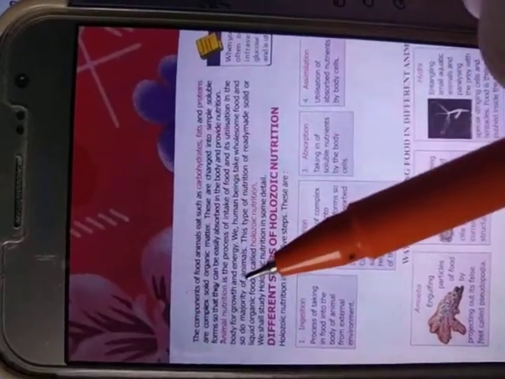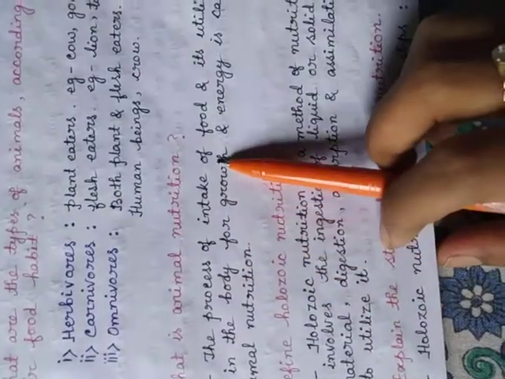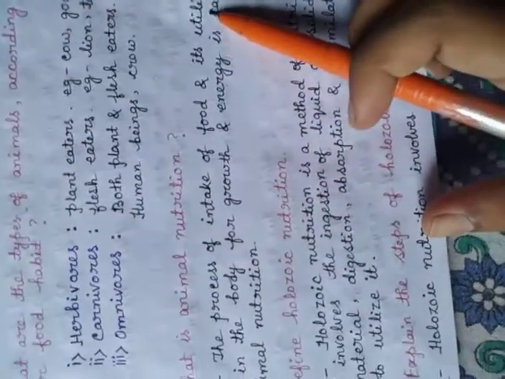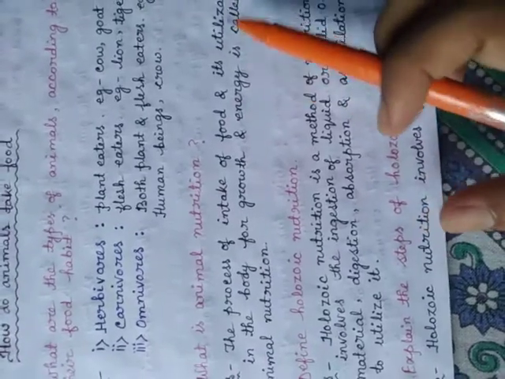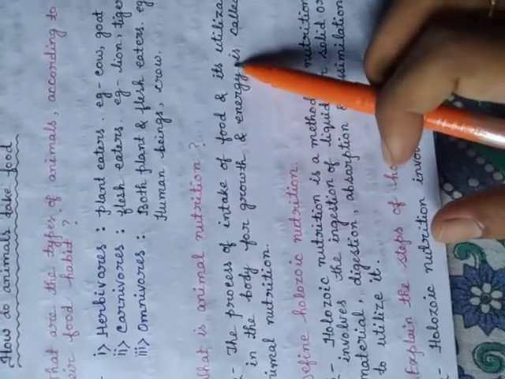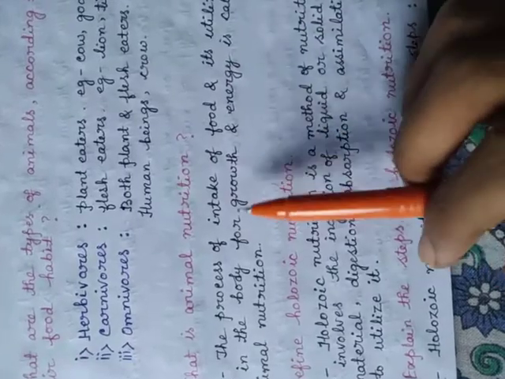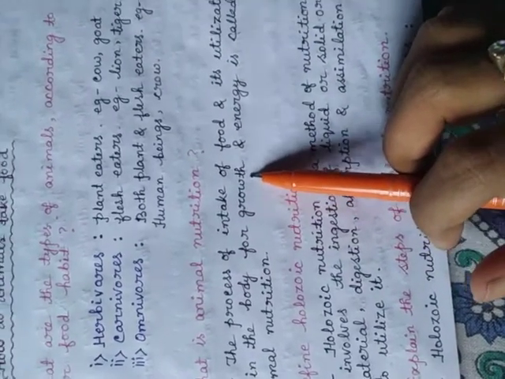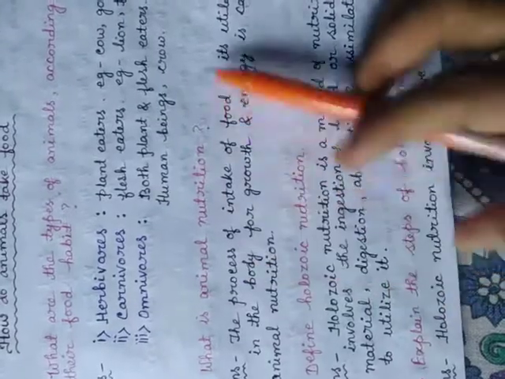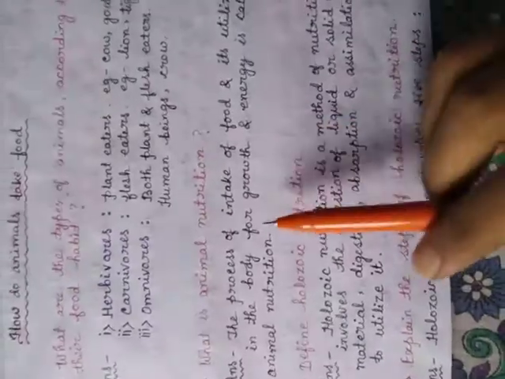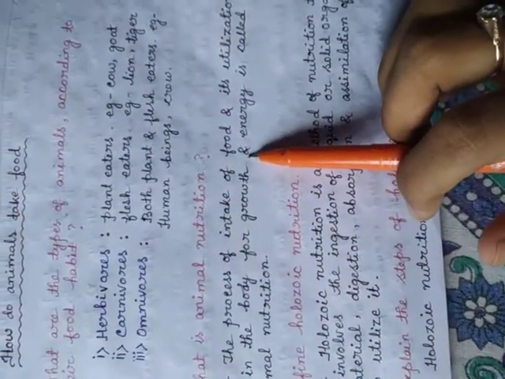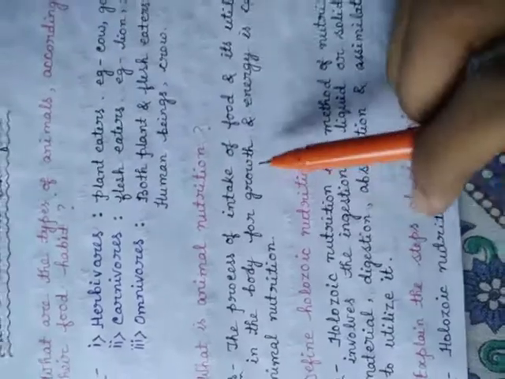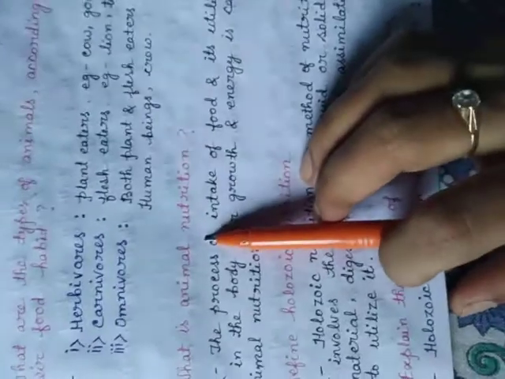So what is animal nutrition? Animal nutrition means the process of intake of food and its utilization. Utilization means use. So it is the process in which we take food and our body uses it. Why? For our growth, development, and to give us energy. This ultimate process is known as animal nutrition.